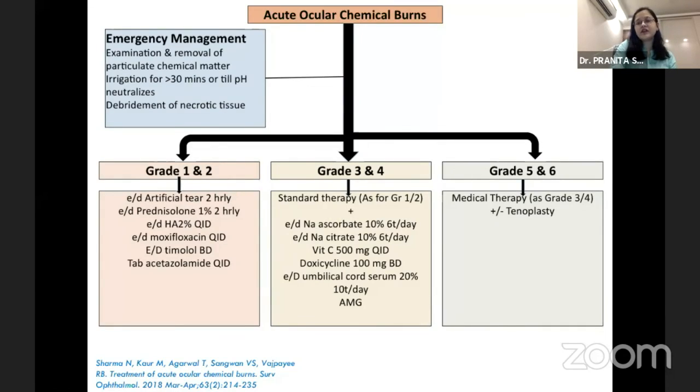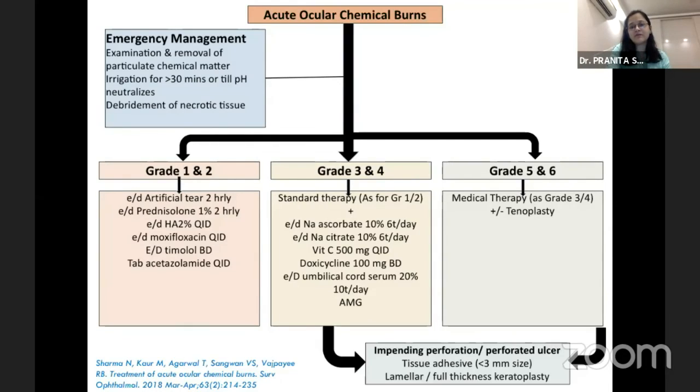In grade 5 and grade 6, in addition to the medical therapy discussed for grade 3 and 4, tenoplasty may be performed. However, the outcomes, despite the best medical and surgical management in grade 5 and grade 6 burns, remain suboptimal, and poor outcomes and poor visual prognosis are usually seen in these patients.